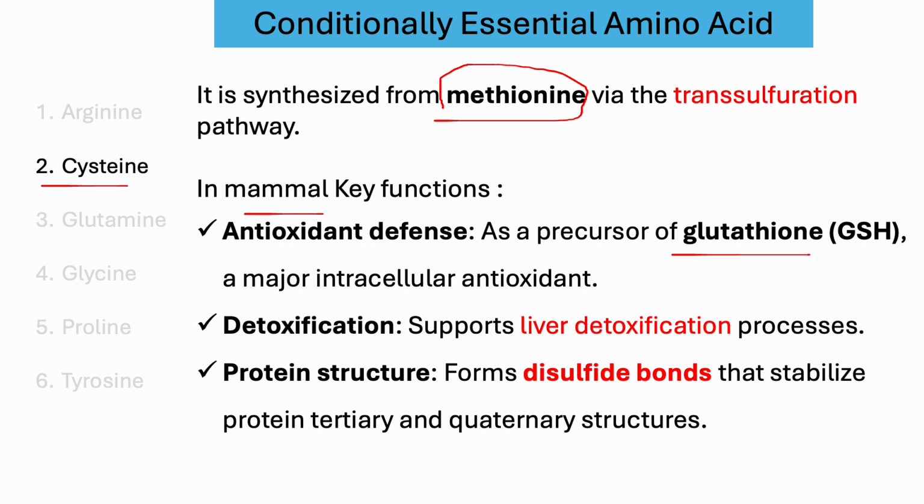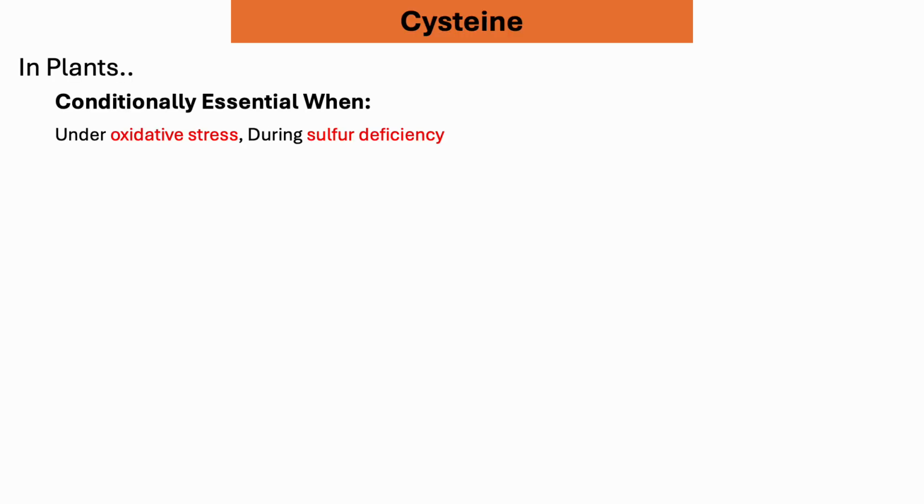The antioxidant defense system consists of the ascorbate and glutathione pathway, and it also supports the liver detoxification process. Most importantly, cysteine contains a thiol group, and two cysteines can form a disulfide bond, which helps to stabilize protein tertiary and quaternary structure.